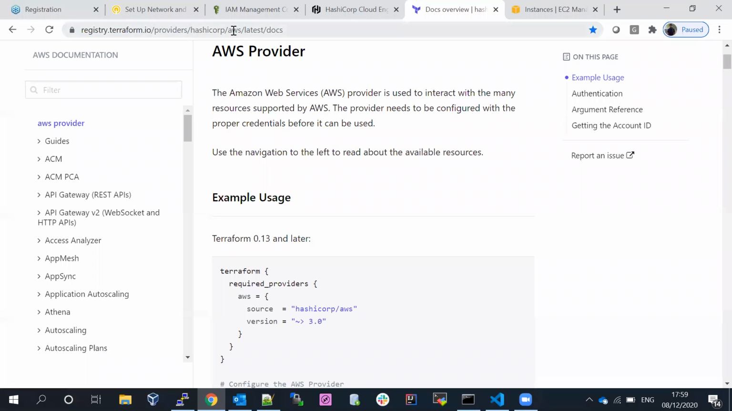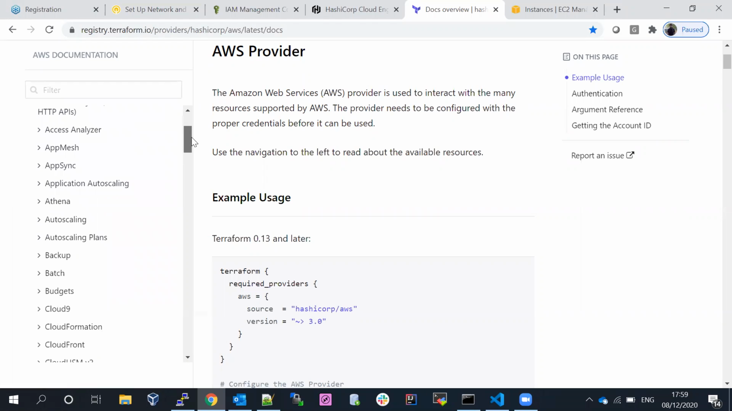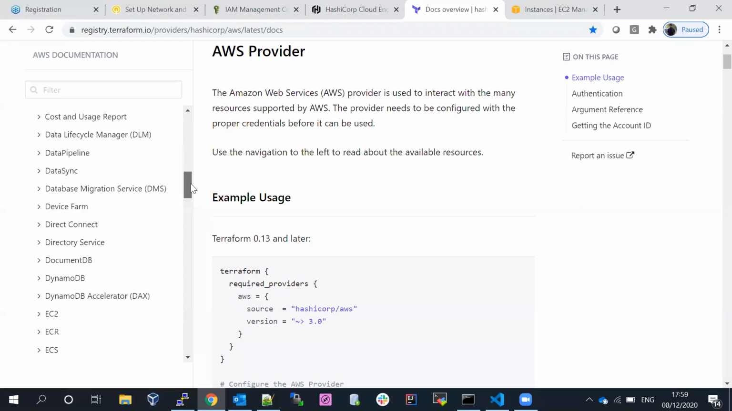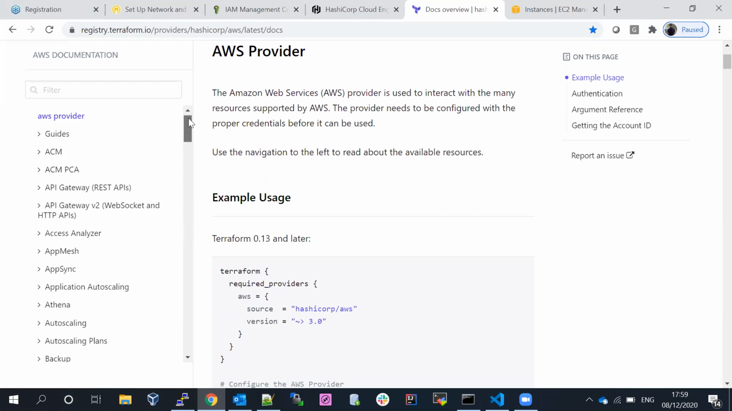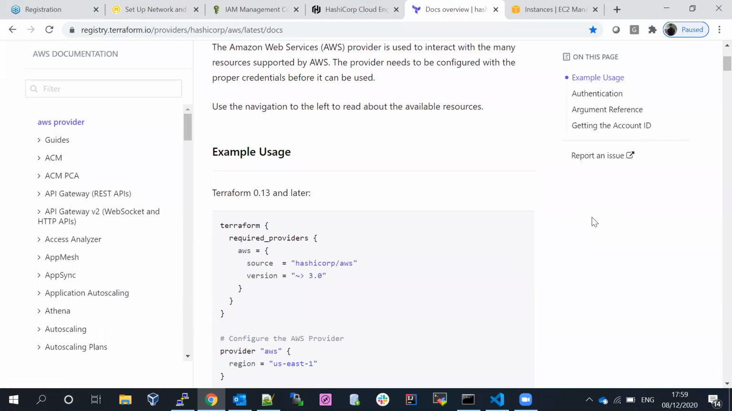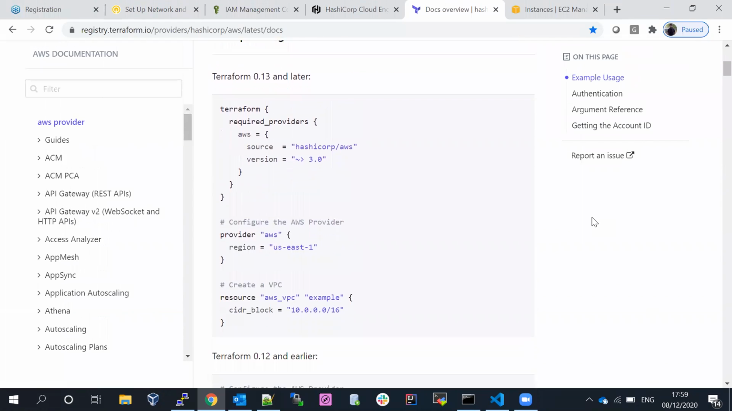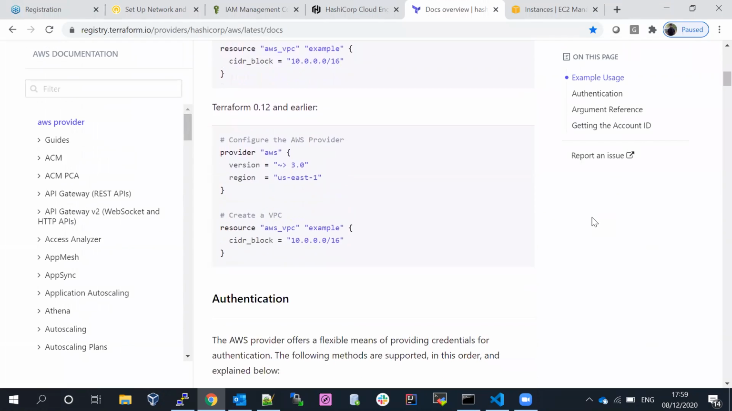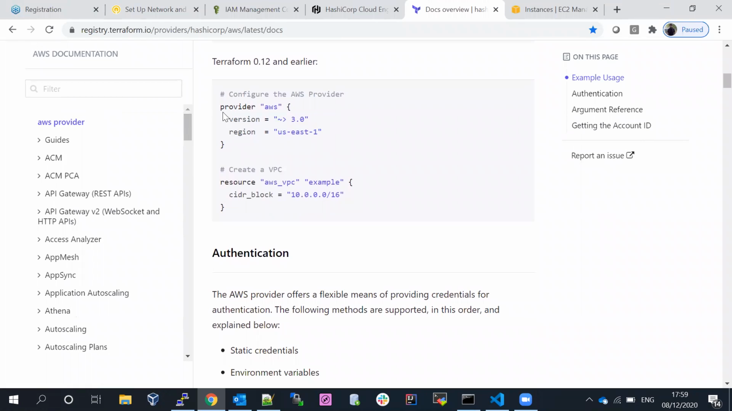Okay, so now we are in the AWS provider. If you come down, on the left hand side we can see all the services which are available. These are all called services. For example backup, batch, budgets, CloudWatch, Athena, auto scaling plans. These are all called resources. These are all called Amazon resources. Each resource has individual code which is developed by HashiCorp. If you come down a little bit, you can see this is the one.